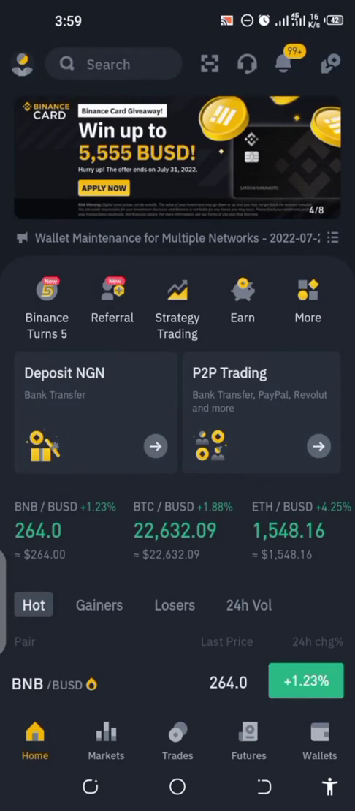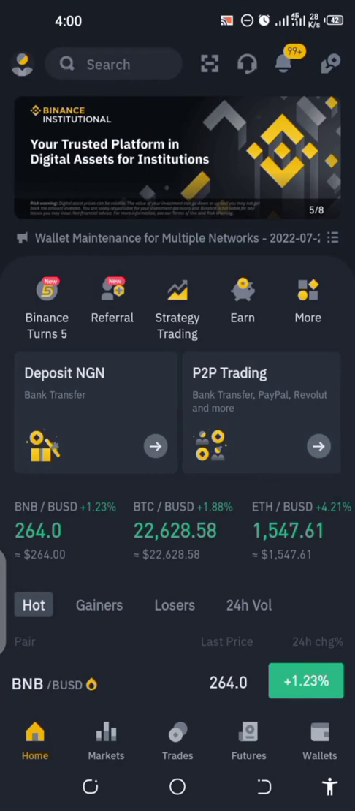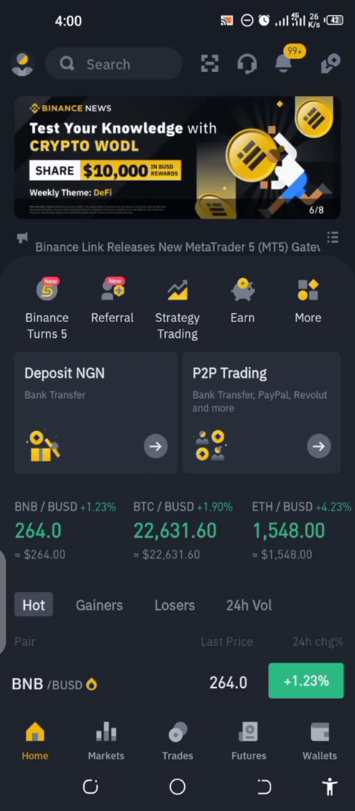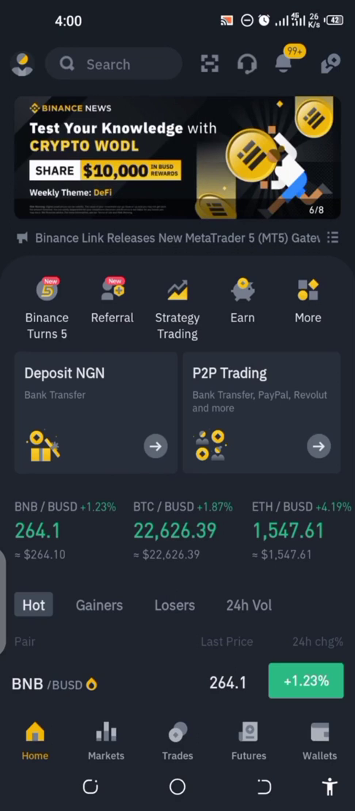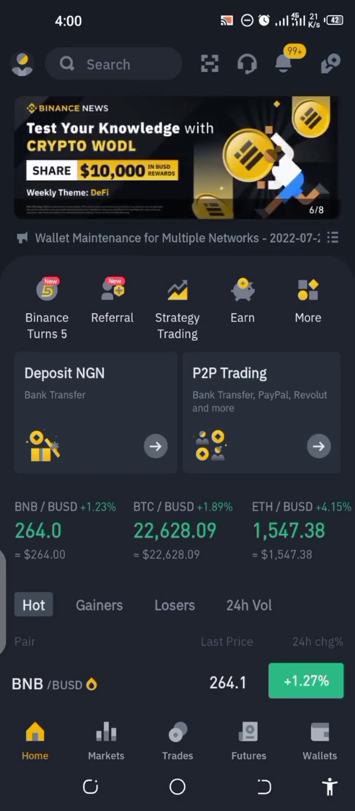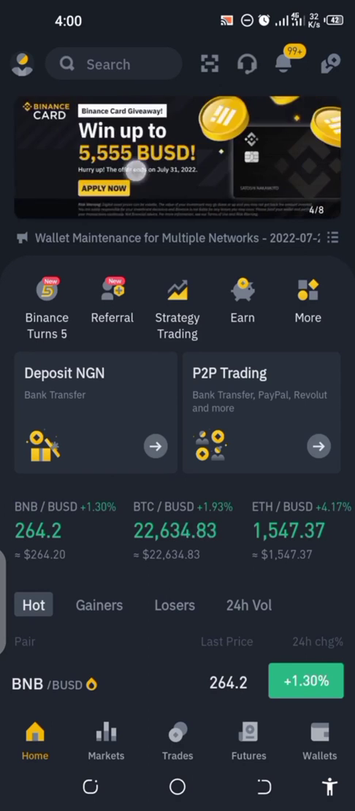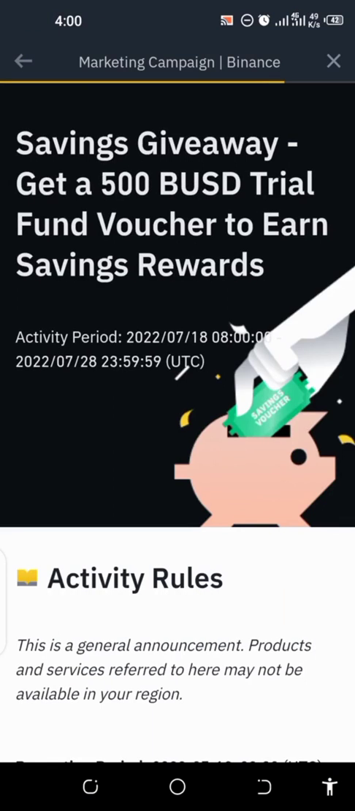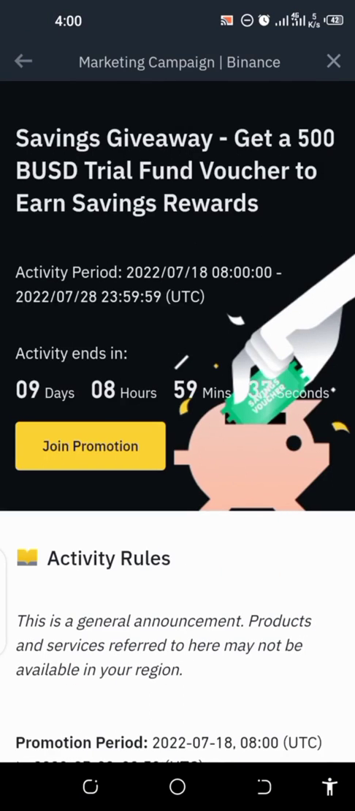So this is a very sharp update that I'm gonna post now regarding the data. This update I just found out is strictly for Binance users that have verified their account. So what are you gonna do? Just scroll here. You will see this update about 500 BUSD. Click on it. It's gonna take you to where you're gonna get the 500 BUSD from Binance.